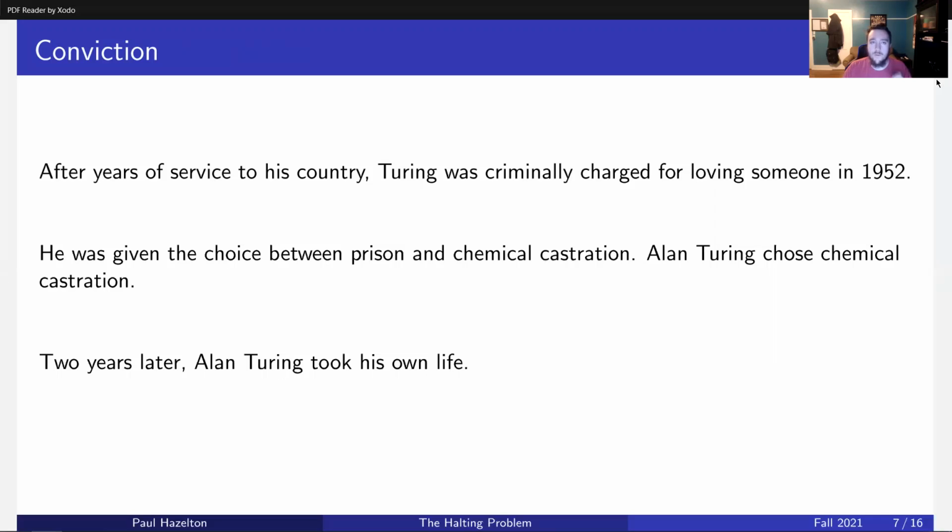The chemicals that he was forced to take changed his physiology, changed the hormones in his brain, and most people believe that this was what drove him to suicide. However, it is somewhat disputed whether or not it was actually suicide.